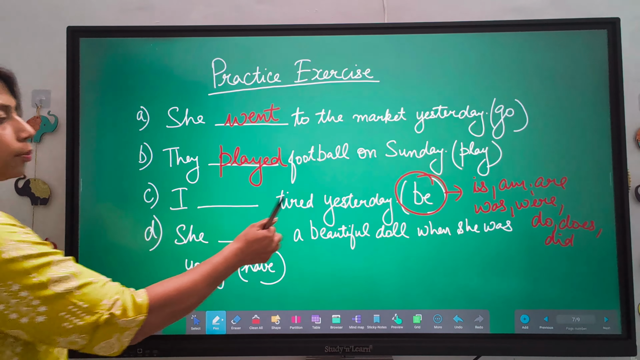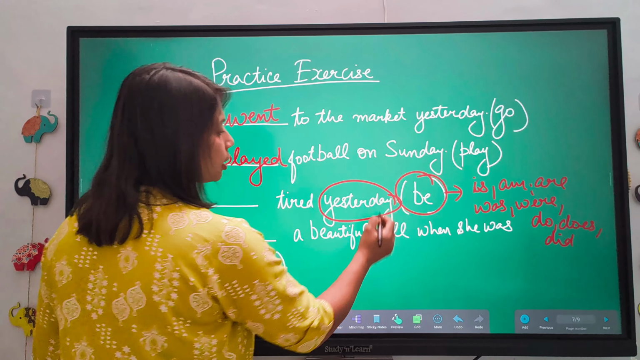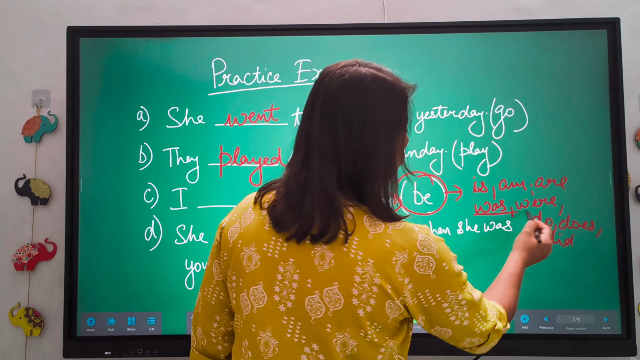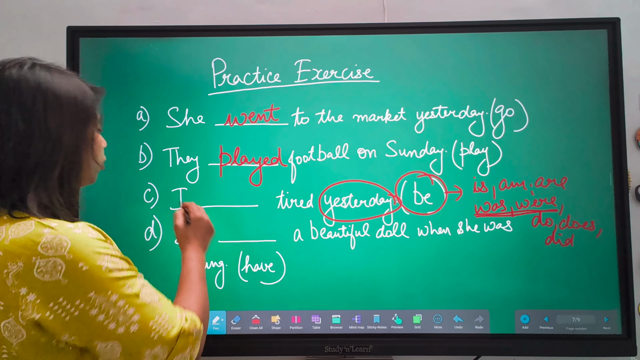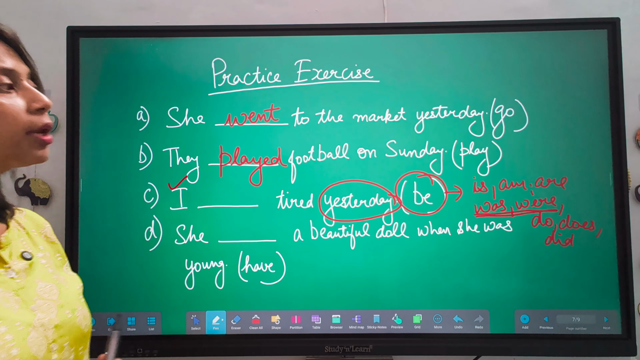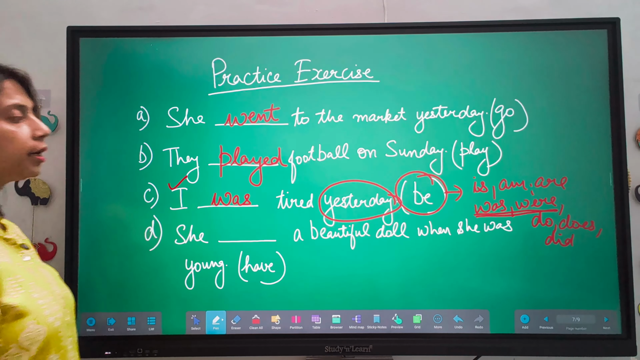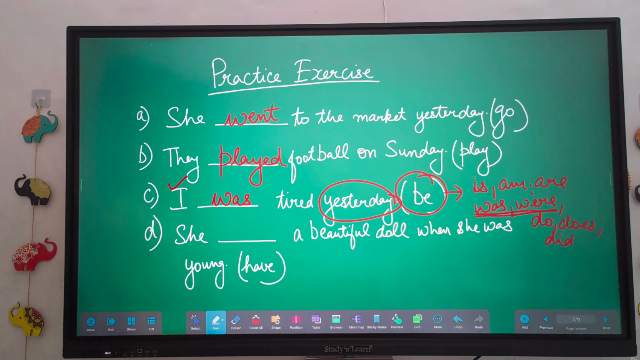So I dash. Now if we talk about yesterday, which form of be will you use? From was, were. Because we are talking about the past. Now you have to check the subject, I. What do we use with I? Was. So you will write: I was tired yesterday. In this way you will solve this.